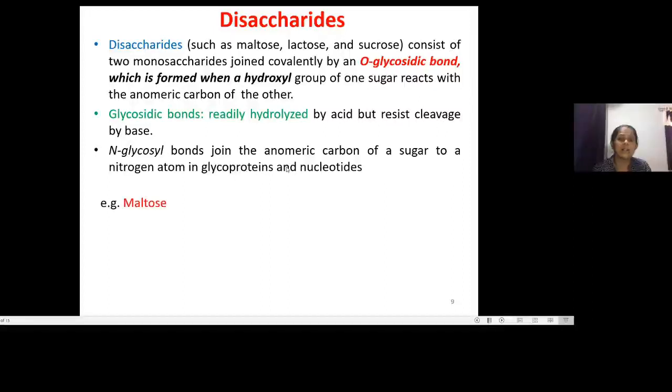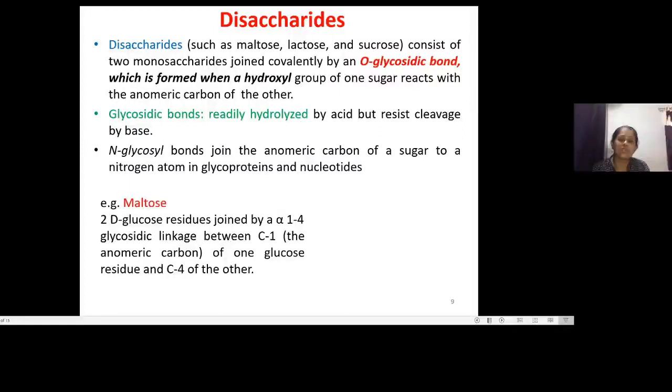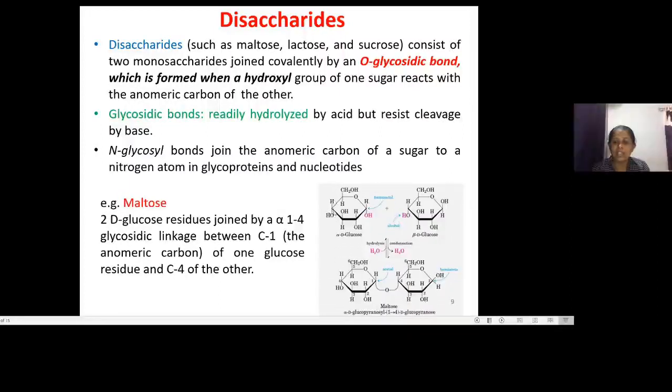We see the example of maltose here. Maltose is a disaccharide composed of 2 glucose units. One is alpha D-glucose and the other is beta D-glucose. The linkage between these 2 is the alpha 1,4 linkage. You could see here the C1 carbon of one and carbon number 4 of the other form a linkage, which is the alpha 1,4 type of linkage. So that is the disaccharide maltose.